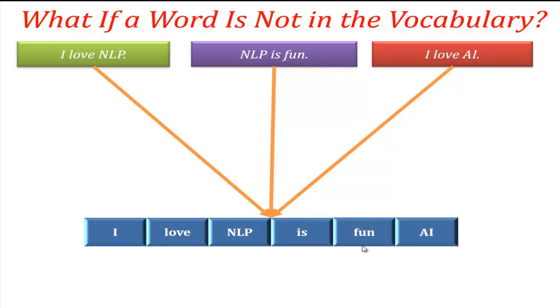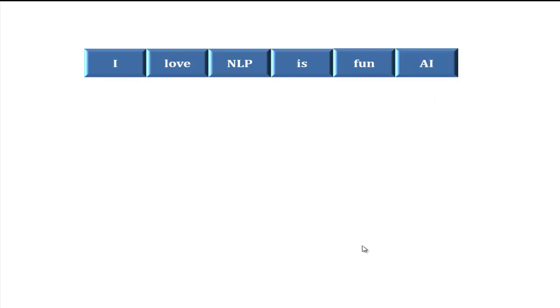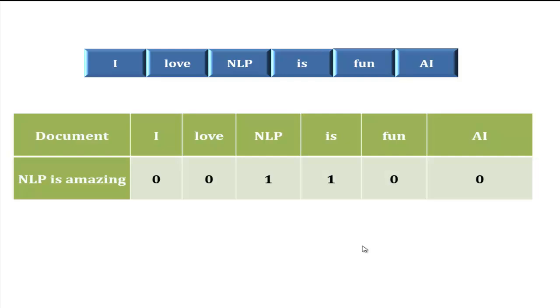Now the question is, what happens during prediction? So this is our vocabulary. Later, when we want the model to make a prediction or analyze new text, it will use the same vocabulary. Let's say the new sentence is NLP is amazing. Now here is the twist. The model will try to match each word in this sentence with the vocabulary we built earlier. Now let's go word by word.